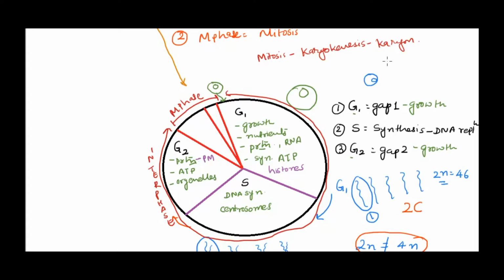So chromosome separation would occur over here. I would write it as mitosis. This is the mitosis phase where chromosomes would separate, and it will be followed by cytokinesis, since the cytoplasm also needs to be separated and go into the new cell.